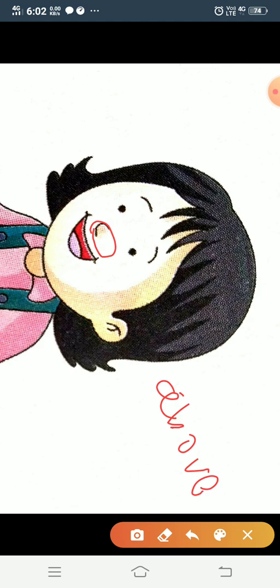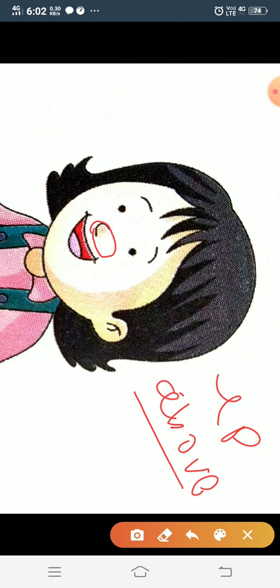Something which is on the upper side, means up, is called above.